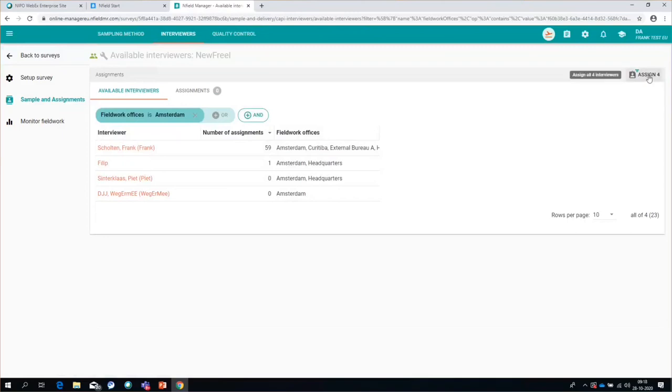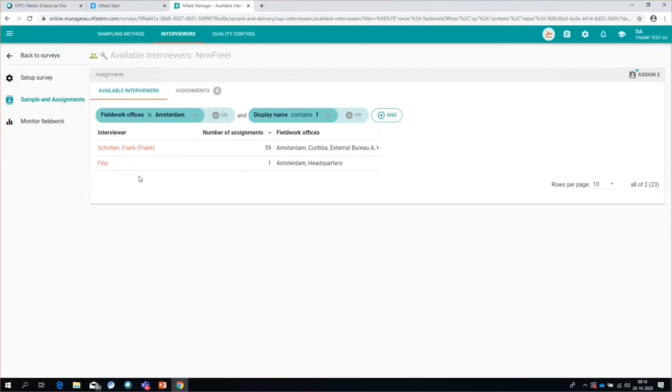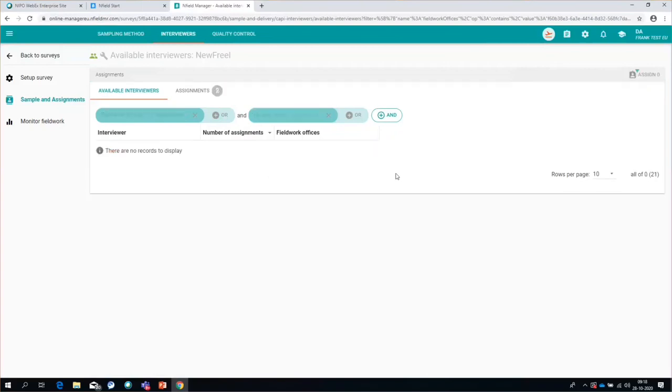I can then decide to assign them immediately all four, or if I want to assign only one, I can still open and then decide to assign only this one. Or if I want to make a further filter, I could say a filter like this, and that will then filter down to only these two interviewers, and then I can click assign. I need to confirm that. And then these two interviewers will be assigned to the survey as a free intercept.